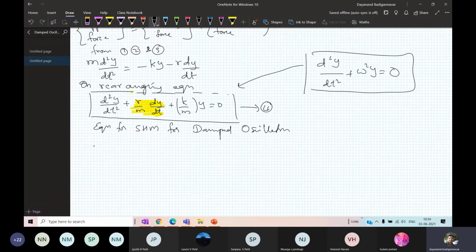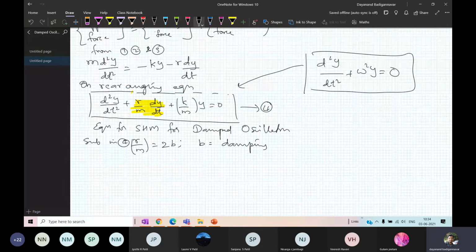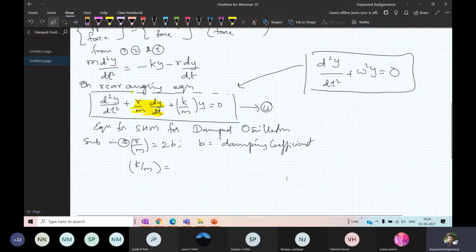If I simplify it, I can write R by M equal to, just substitute in 4, R by M is equal to 2B, where B stands for the damping coefficient. It's called the damping coefficient. And K by M, you have already done this in the earlier part, in free oscillations. What is K by M in the equation of motion?